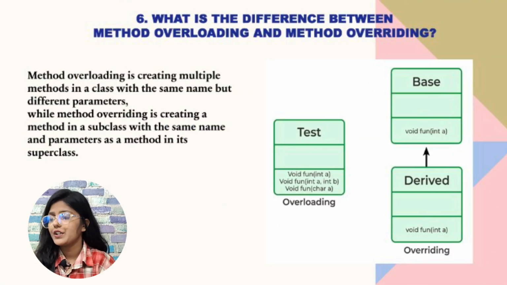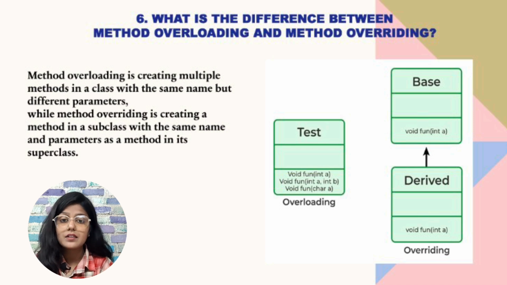Now, the next question is, what is the difference between method overloading and method overriding? We can see here, method overloading is creating multiple methods in a class with the same name but with different parameters or data types. But method overriding is creating a method in a subclass with the same name as the method in the parent class. You can see the diagram.